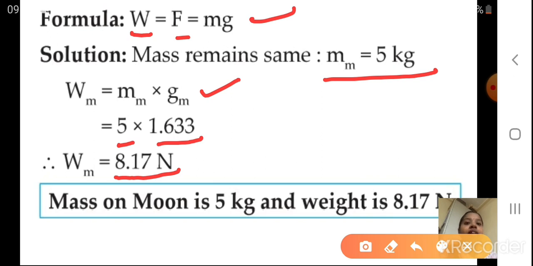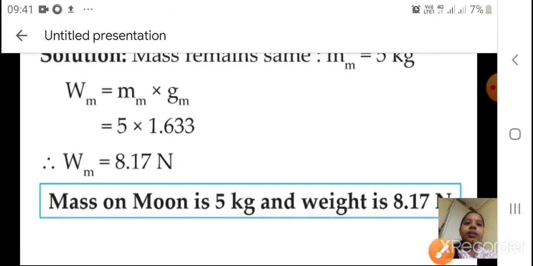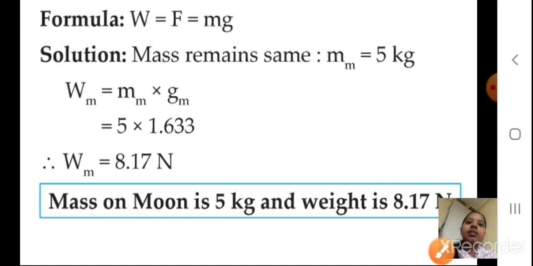Okay, so mass on the moon is 5 kg and weight is 8.17 Newton. Okay students, you can see it here. I have written it. Did you understand this? Okay, so we have calculated the mass and the weight on the moon of that object.